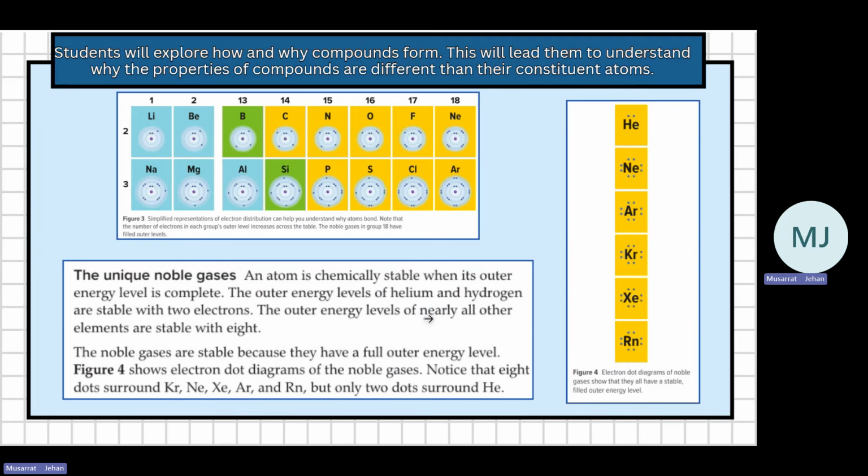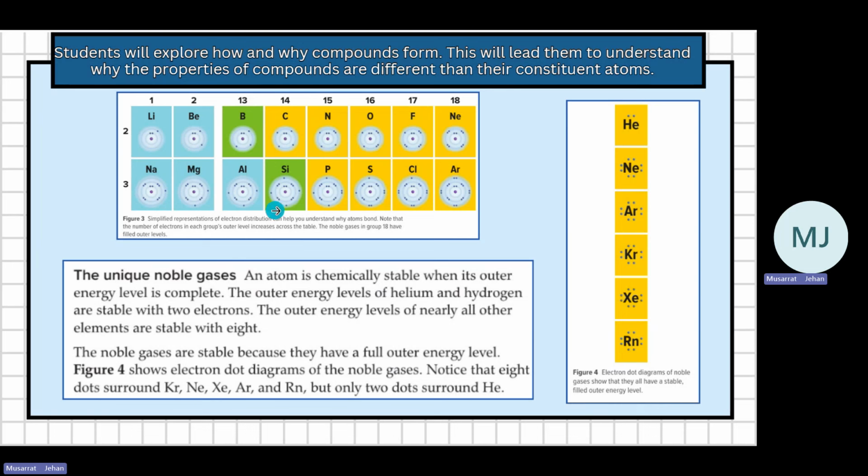Here it shows the electron dot diagram of the other elements. Here you can see lithium has 1, so it is unstable. Sodium has 1 electron in the outermost level, so it is unstable. Beryllium has 2, unstable. It is in group 2. In group 13, there will be 3.